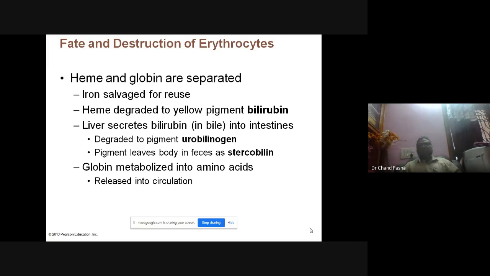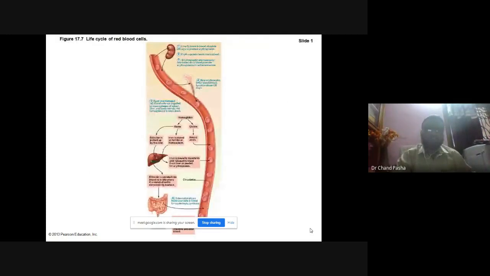in which bilirubin and biliverdins are there. And this is degraded to pigments called urobilinogens. Pigments leave the body in the feces as stercobilin. That's what gives the feces the yellow color. Globin is metabolized into amino acids, released into the circulatory system, and further they are utilized for protein synthesis.